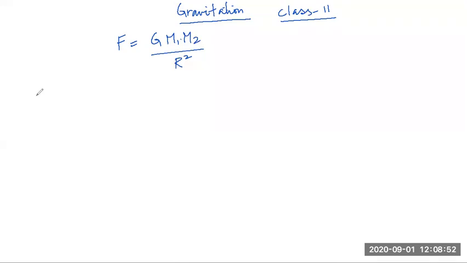Now, it's pertinent to know what happened before this, which led to Newton deriving this formula. Whose efforts were there behind deriving this great formula, which defines the force of attraction between two particles in this universe and exactly measures the force in newtons between them perfectly? There's a very big history, but to summarize it, it starts from the Polish Nicholas Copernicus. You must have heard about this name.